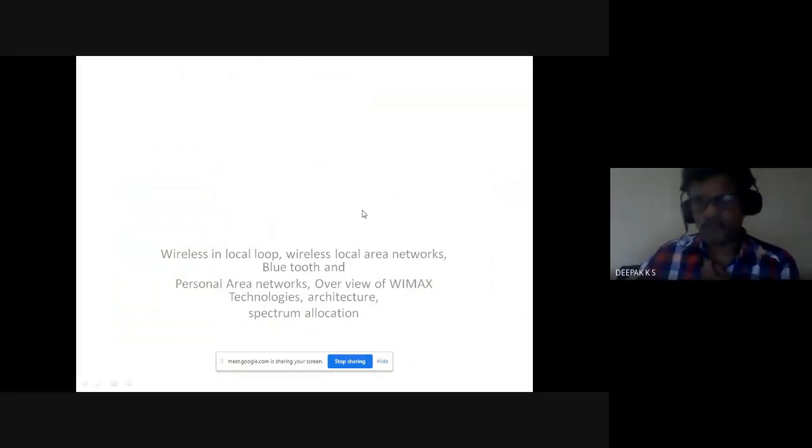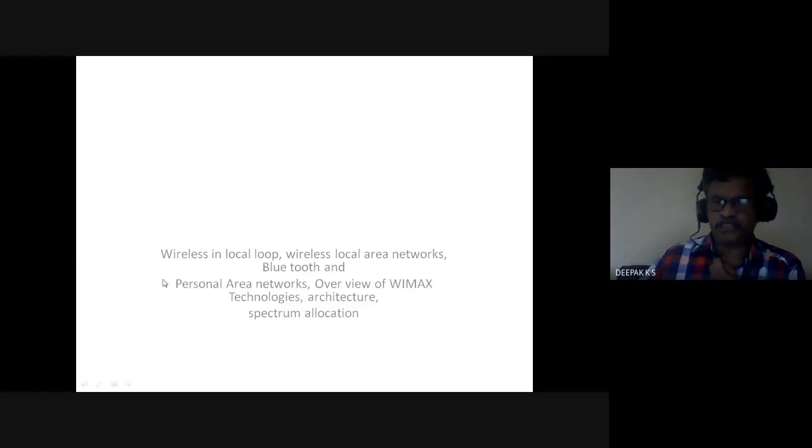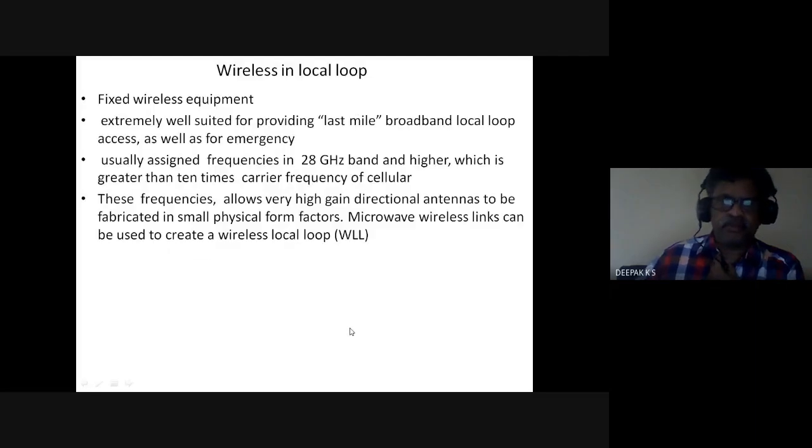So in this module, we need to cover these portions: wireless in local loop, wireless local area network, Bluetooth and personal area network, and WiMAX technologies architecture. So we will resume. So wireless in local loop.